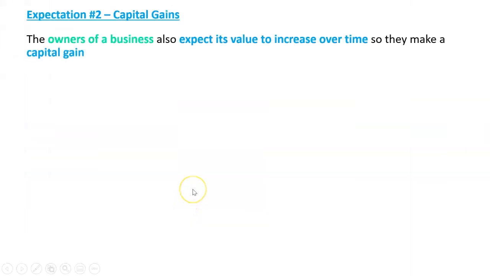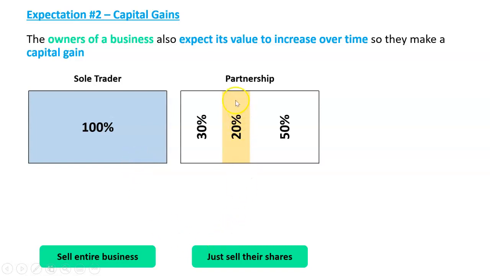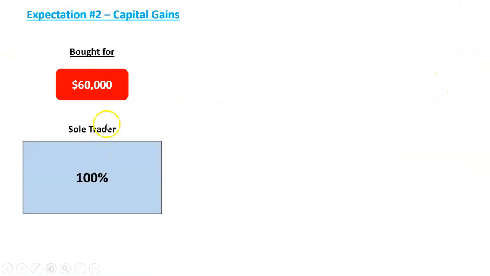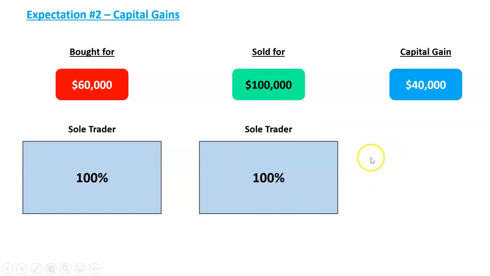It just works a little bit differently depending on what sort of business you have. So if you're a sole trader, you're selling the entire business, 100% of it. If you're a partner, you're just selling the bit that you own. And likewise with a company, you're just selling the bits that you own, not the whole business. With a sole trader though, you're selling 100% of the business. So how does that work? Well, let's take a sole trader. Let's say this sole trader bought the business for $60,000, all of it, and then they sold all of it for $100,000. They've made a capital gain of $40,000.